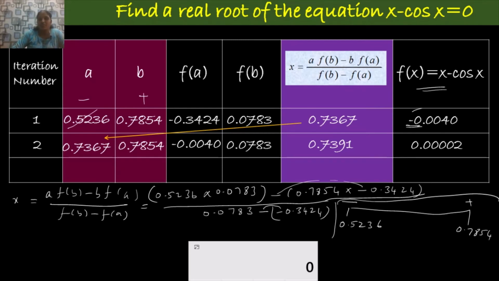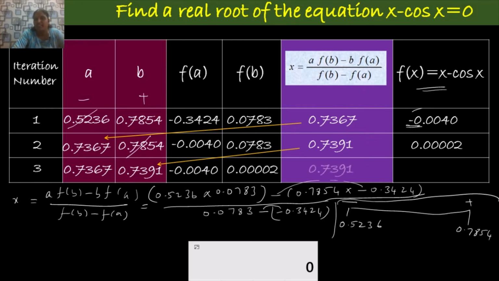If it is positive, you have to replace the value of b in the next iteration. So in the third iteration we take the value of a as in the previous iteration, and we replace the value of b by 0.7391. You already know the function values at these two points. Simplifying using the formula, you get 0.7391.